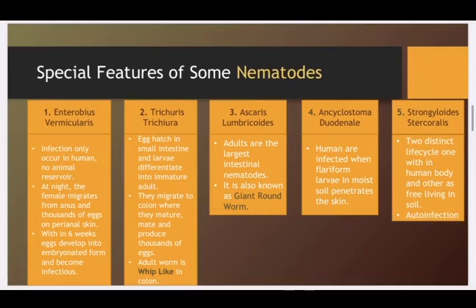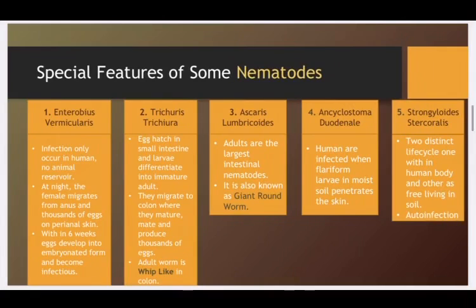Trichuris trichiura. Their eggs hatch in the small intestine, then the larvae become immature adults. They migrate to the colon, where they mature, mate, and produce thousands of eggs, and the adult worm is whip-like in the colon. Ascaris lumbricoides. They are the largest intestinal nematodes, due to which they are also known as the giant roundworms.